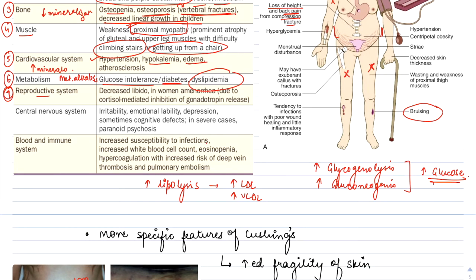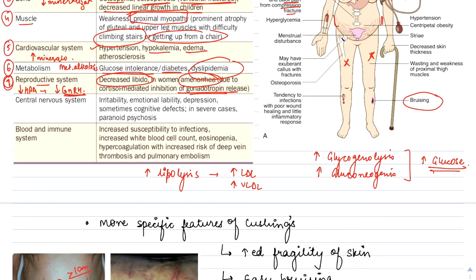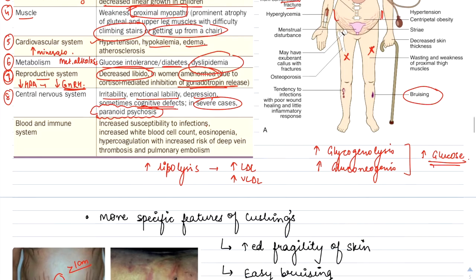Seventh is the reproductive system. In the reproductive system, because of the suppression of the HPA axis, there will be a decrease in gonadotropin releasing hormone, that is, a decrease in the gonadotropins, thus causing amenorrhea in women due to inhibition of gonadotropin release. Also there will be hypogonadism and decreased libido. The central nervous system changes will be emotional lability, irritability, depression. In some cases, cognitive defects also occur. Severe cases may be characterized by paranoid psychosis, but this is rare and occurs only in severe untreated cases of Cushing.